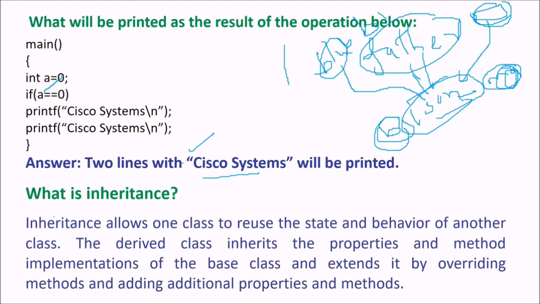So inheritance allows one class to reuse the state and behavior of another class. See, your father was very emotional, you also became very emotional. So this is the state you have inherited, and the behavior also. This is the behavior. Emotional is a behavior. State is this. So the derived class inherits the properties and methods implementation of the base class and extends it by overriding methods and adding additional properties. These are your additional properties and methods.